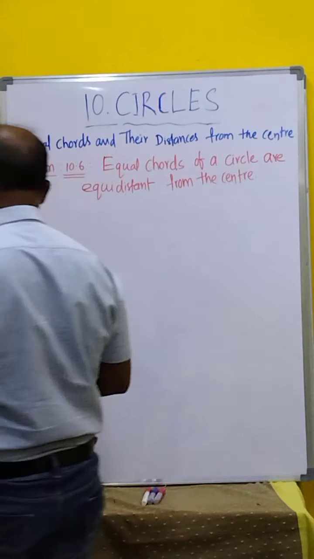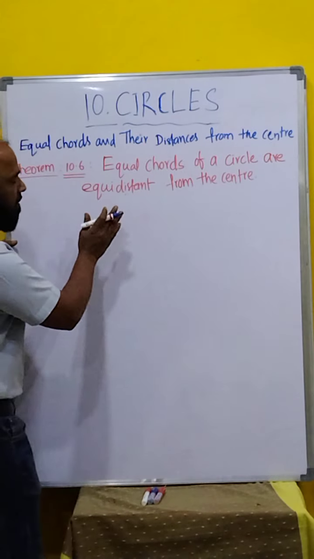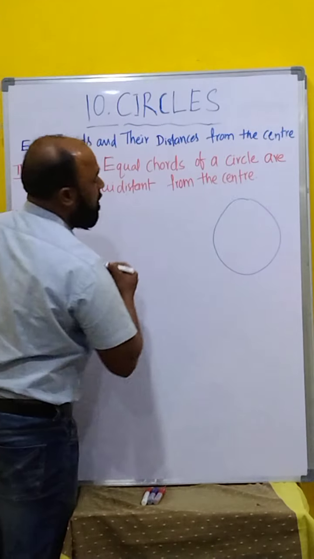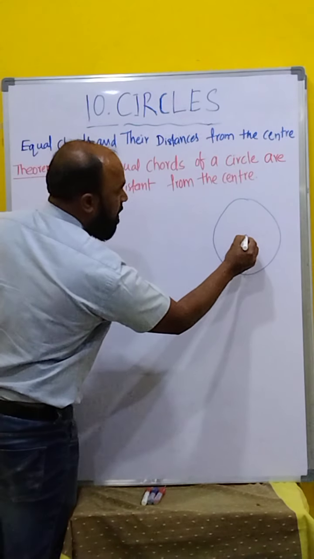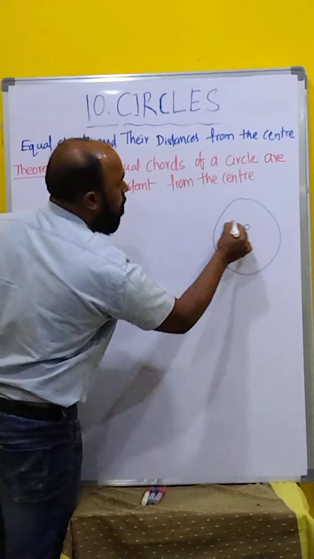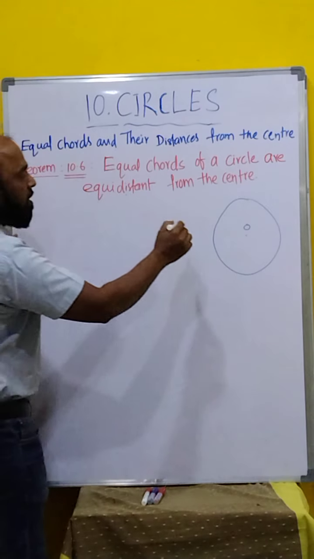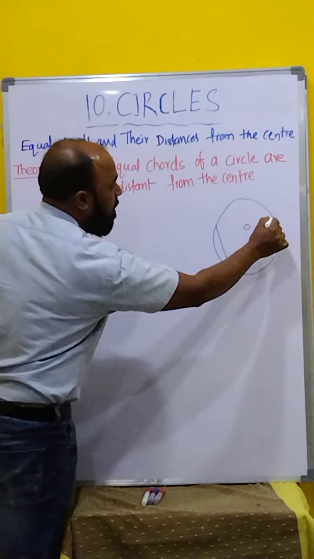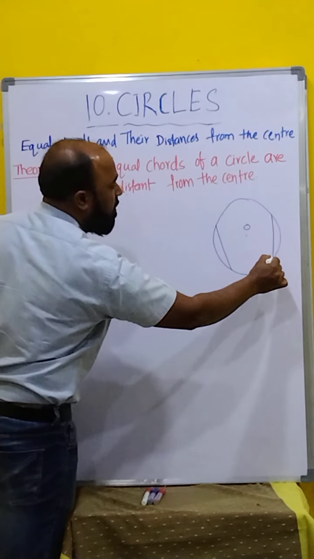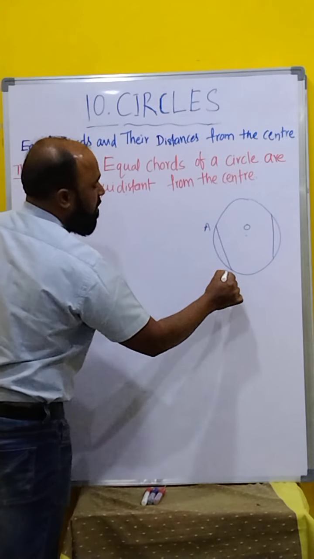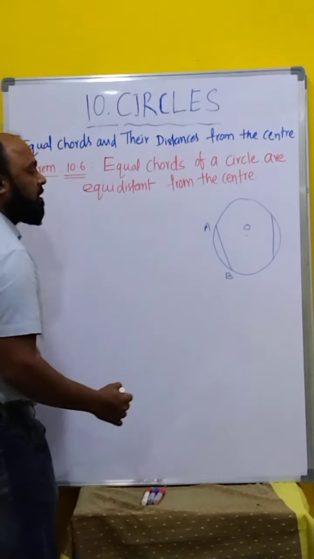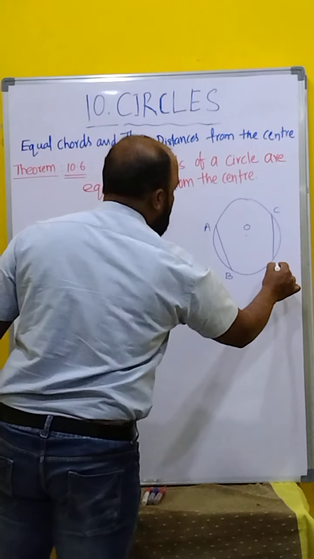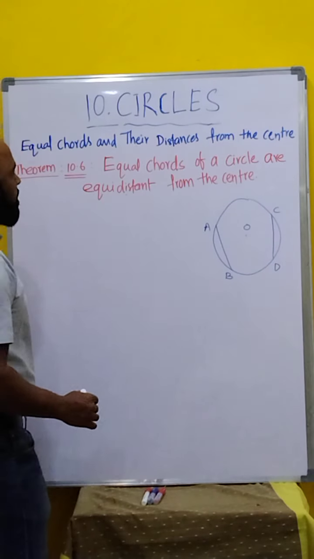Clear, children? First we will go for the figure from the given information. This is the circle with center O, and what is given? Equal chords. I am assuming one equal chord here and another one here. The first one is AB and the next one is CD. These two are equal chords.